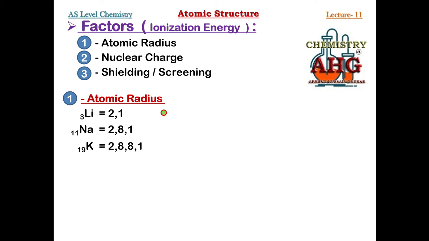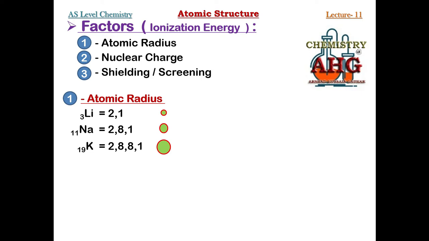Compared to lithium, sodium has three shells, so the radius of sodium would be greater than that of lithium. And potassium, out of these three elements, is largest in radius, largest in size, since it has four shells. So simply you can see the number of shells can give you an idea how to decide about the radius, about the size of an atom.